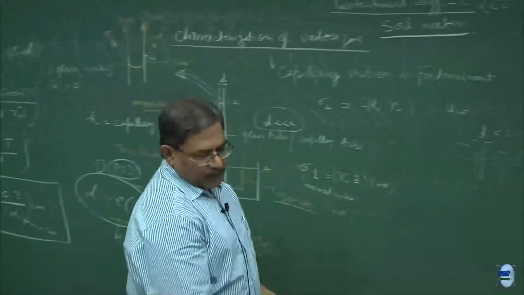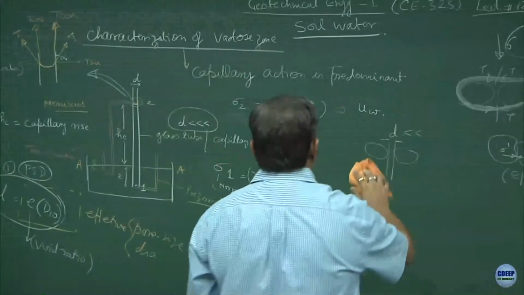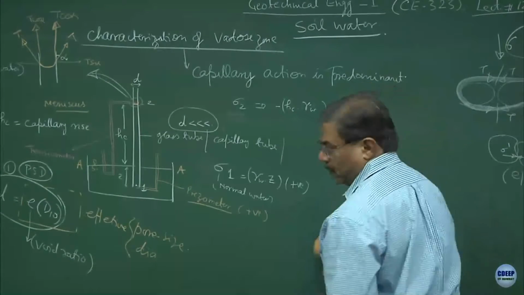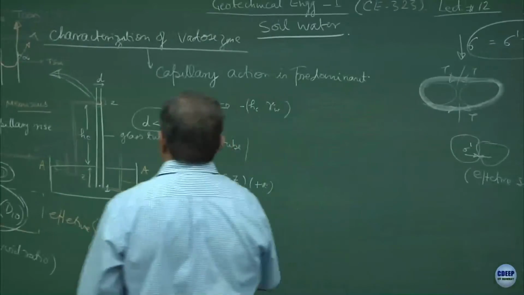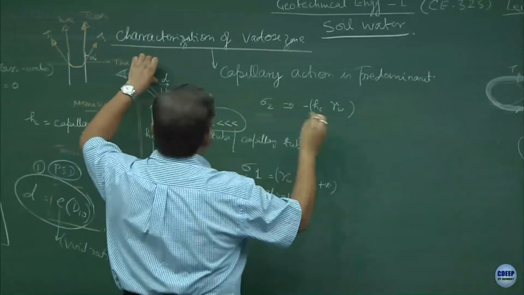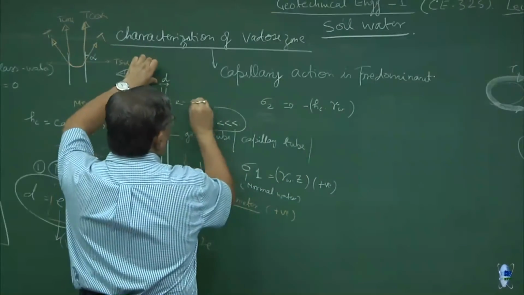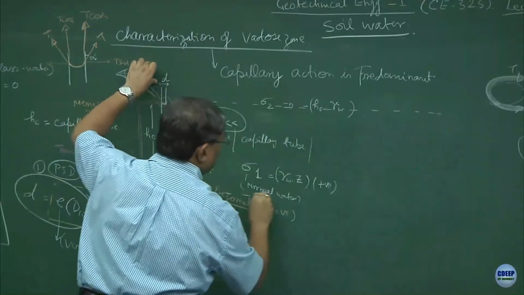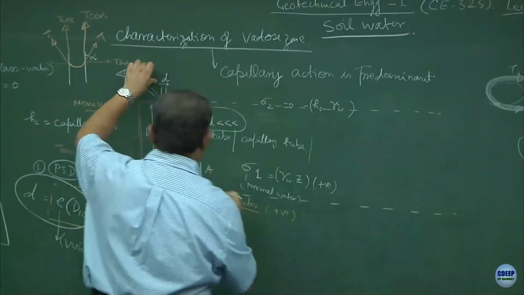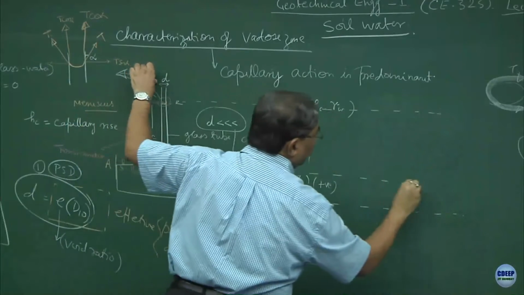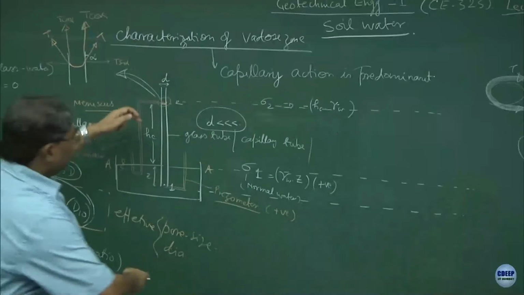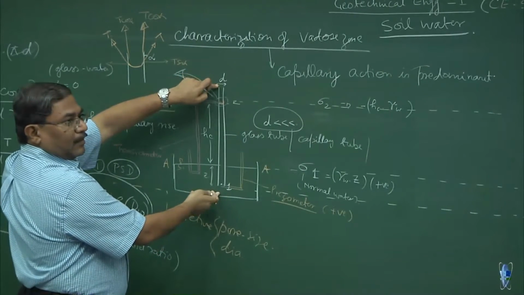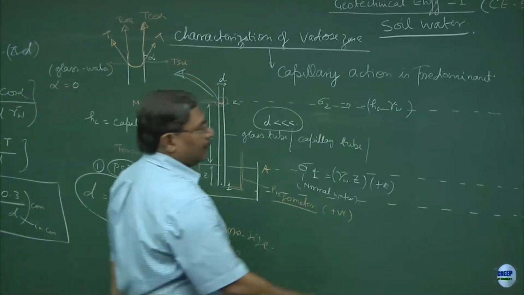Now, suppose I ask you to plot the variation of pressure along the length of this tube. If I ask you to draw the pressure distribution, clear? How will this look?